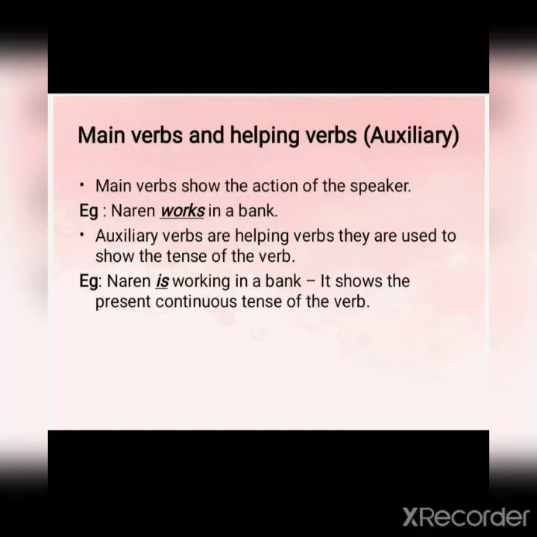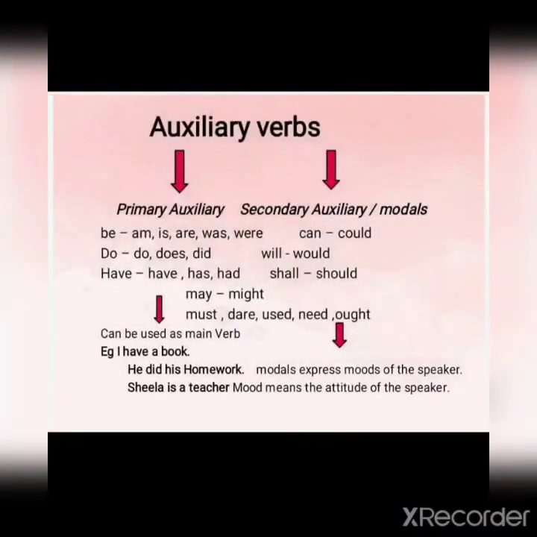Auxiliary verbs. Auxiliary verbs are helping verbs. They are used to show the tense of the verb. Example, Naren is working in a bank. Is is the helping verb. It shows the present continuous tense of the verb. There are two kinds of auxiliary verbs. One is the primary auxiliary and the other is the secondary auxiliary, or it is called modals.